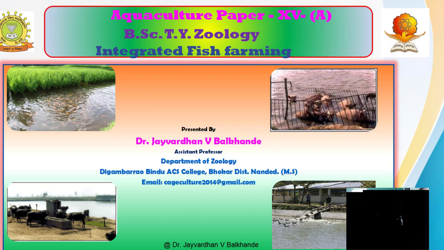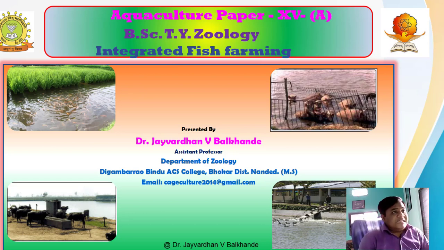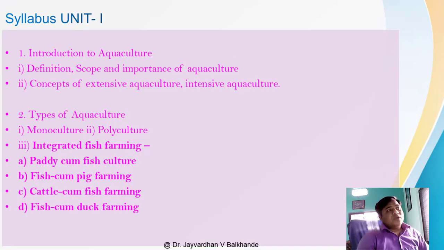As you can see in this picture, the title of this unit is integrated fish farming. But before we start, we will look at the contents of this unit.